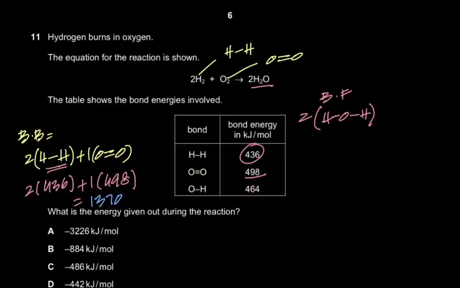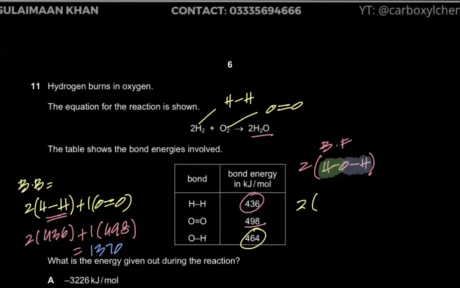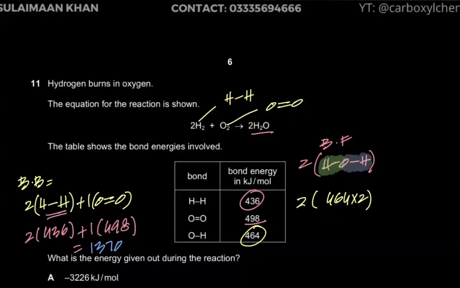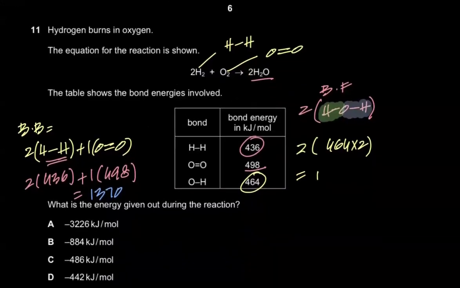And there are two bonds, right? This is O bonded to H, let me highlight it for you, and then this is O bonded to H. So there are two bonds right here, and that means you have 464 times 2 because you have two bonds. Each time O bonds to H, when this bond forms, you have an energy of 464 kilojoules, which is given out. So 464 kilojoules will be given out here, and 464 kilojoules here. And since you have 2 moles, you multiply it by 2 in the end. So what energy do we get? 1856.